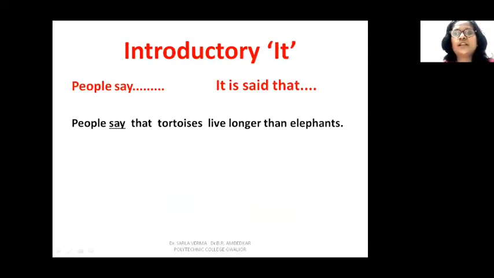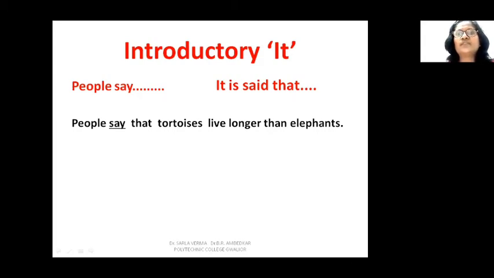Now there's a special case in active or passive voice sentences where we have to use what we call the introductory it to change it into passive. Now, in the sentences of the type people say, or the scientists believe, or the doctors say, like the doctors say smoking is injurious to health, or people say we should respect elders.